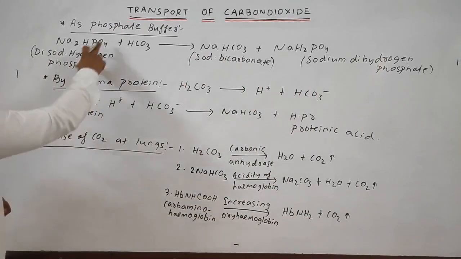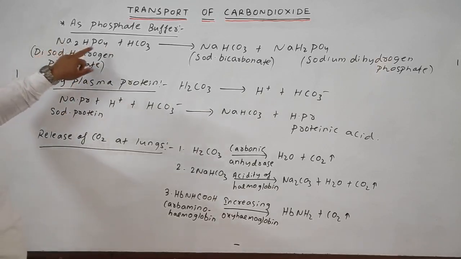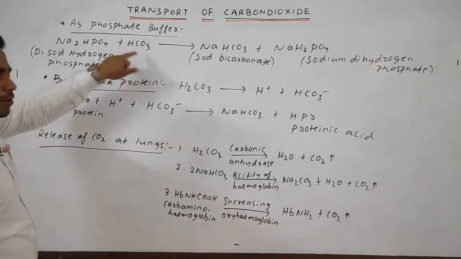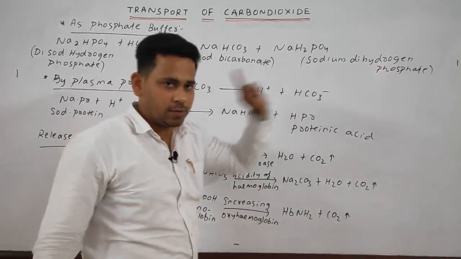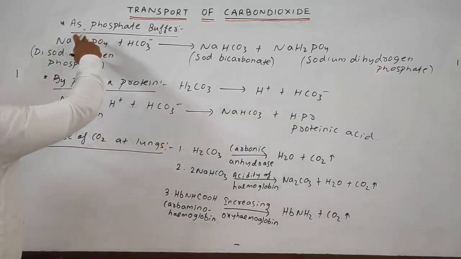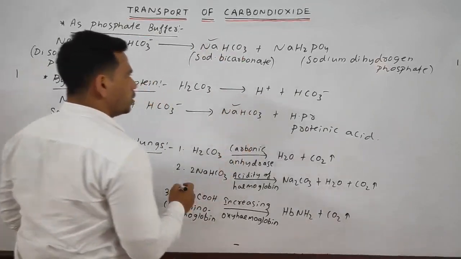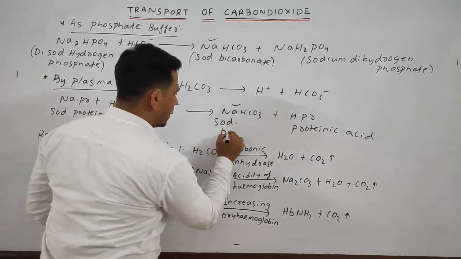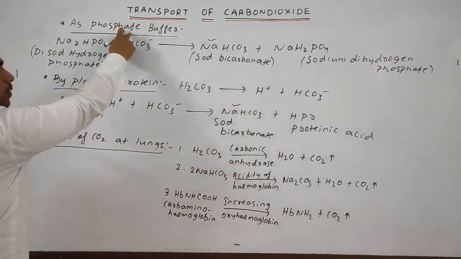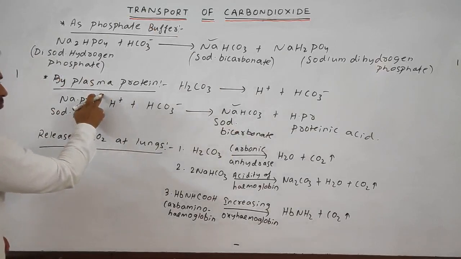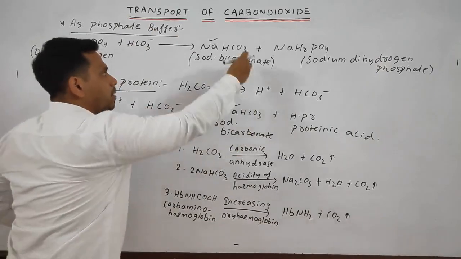What we have studied in the case of the phosphate buffer also: the disodium hydrogen phosphate, Na2HPO4, when combined with the bicarbonate ion, what happens? Sodium bicarbonate and sodium dihydrogen phosphate are formed. In this case also, sodium bicarbonate is being eliminated, as a case of the phosphate buffer, and in the other case by the help of the plasma protein. So, by the help of the phosphate buffer and also plasma protein, some negligible amount of carbon dioxide is being eliminated.